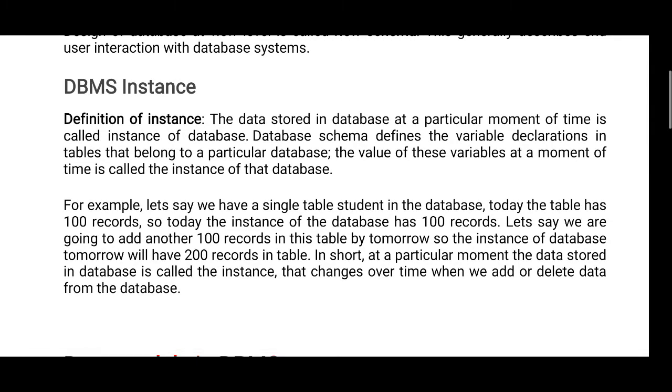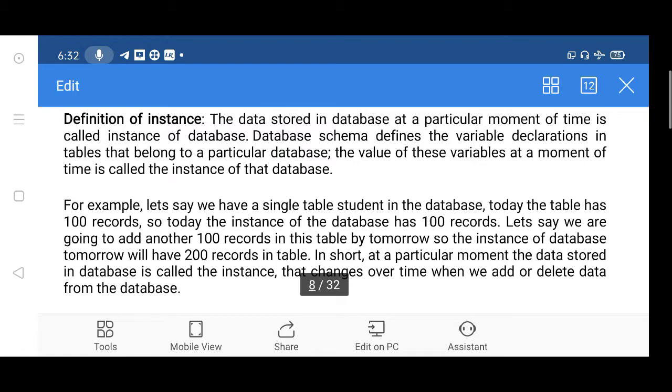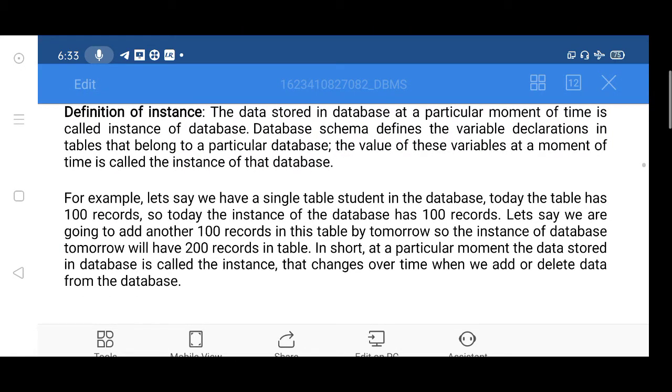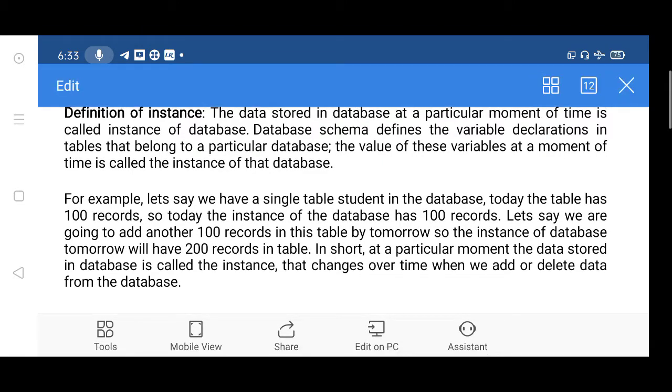In short, at the particular moment, the data stored in database is called the instance. It changes over time when we add or delete data from the database.